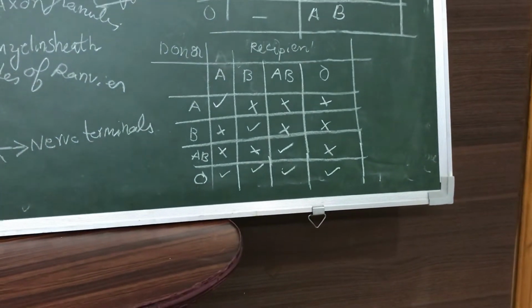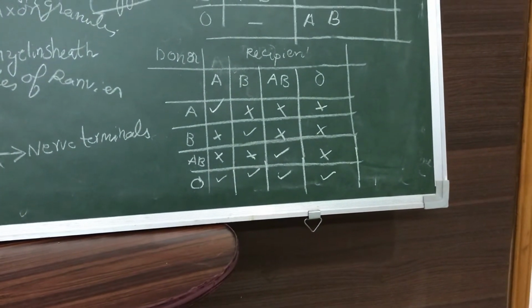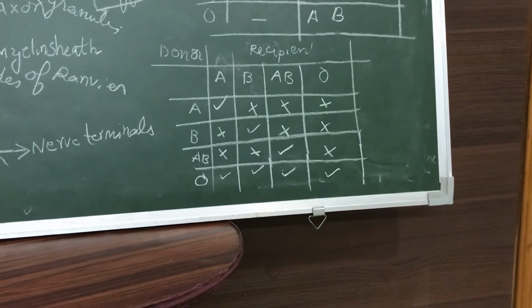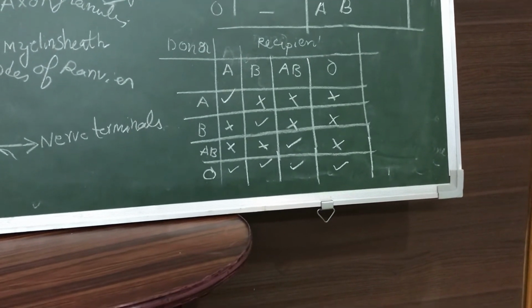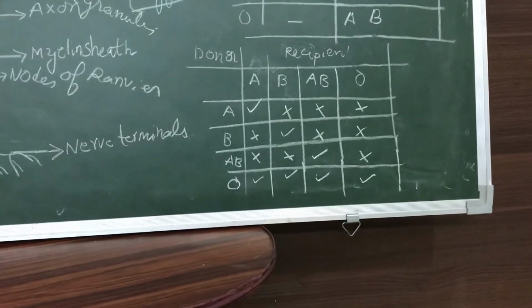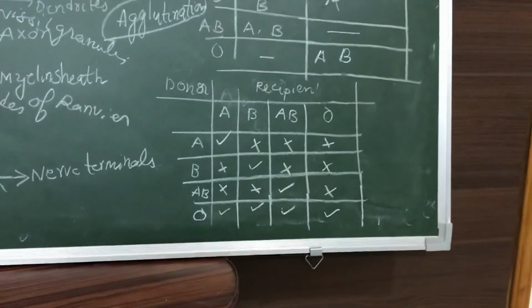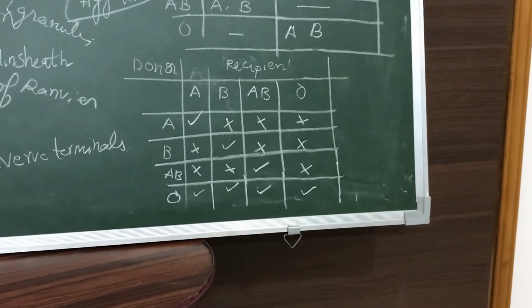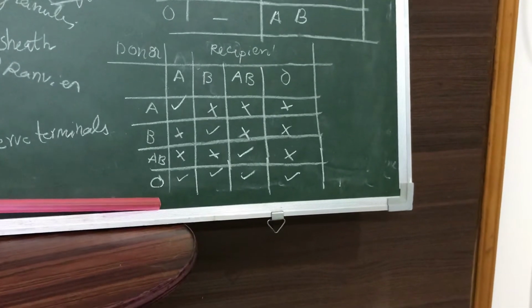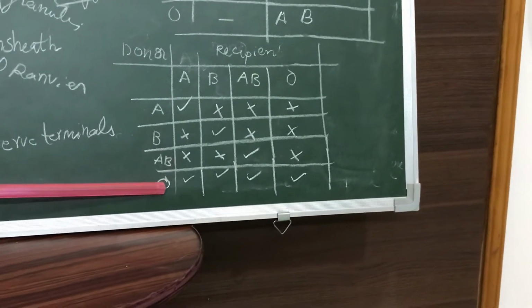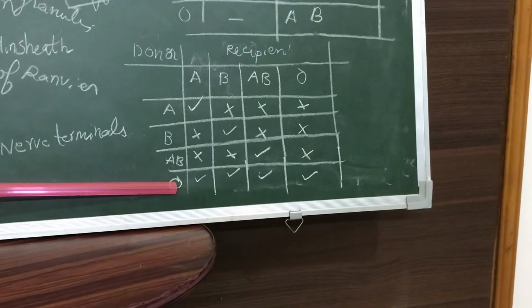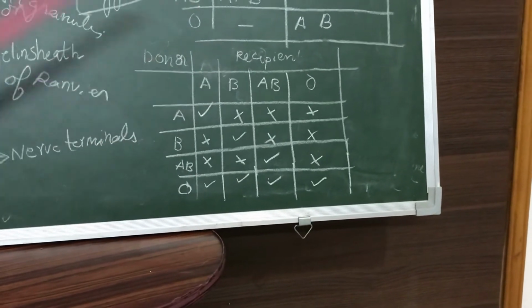AB is called universal recipient and O is called universal donor. So AB can take blood.